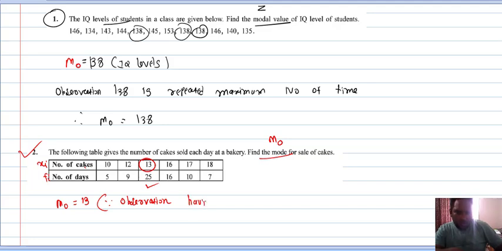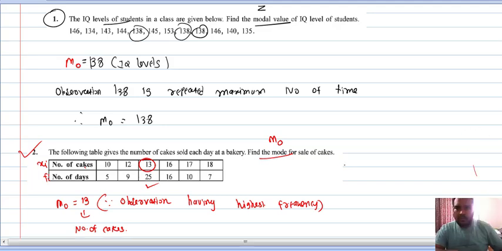and in the reason write: observation having highest frequency. So here write number of cakes, right? So write the unit also. It's very important to write the unit, everyone. Okay, now question number 3.